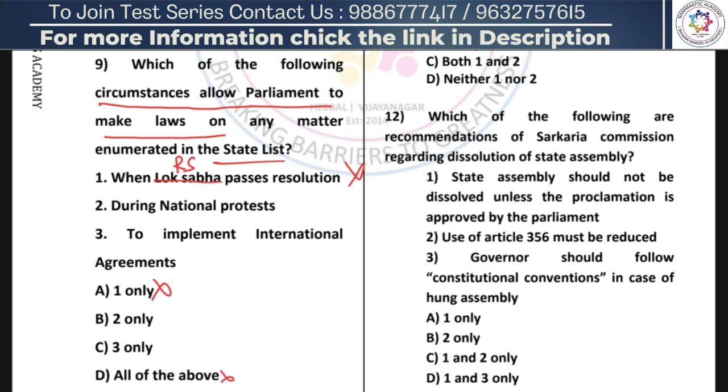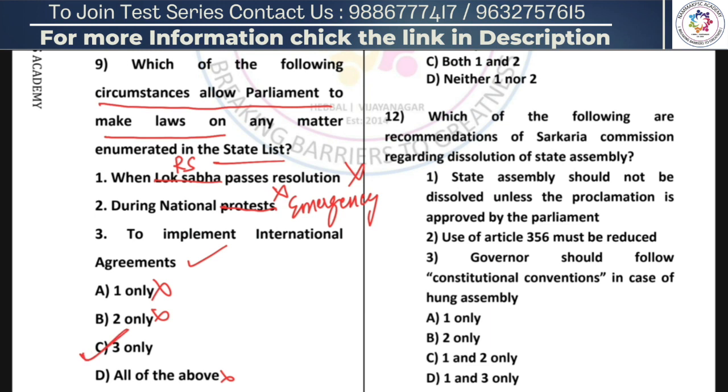And during national protest, it is not during national protest, it is during national emergency that the Parliament can make laws on matter enumerated in state list. So statement 2 is also wrong. So 2 is also wrong. So we are left with only 3. So it has to be right. So this is by elimination we get the answer.